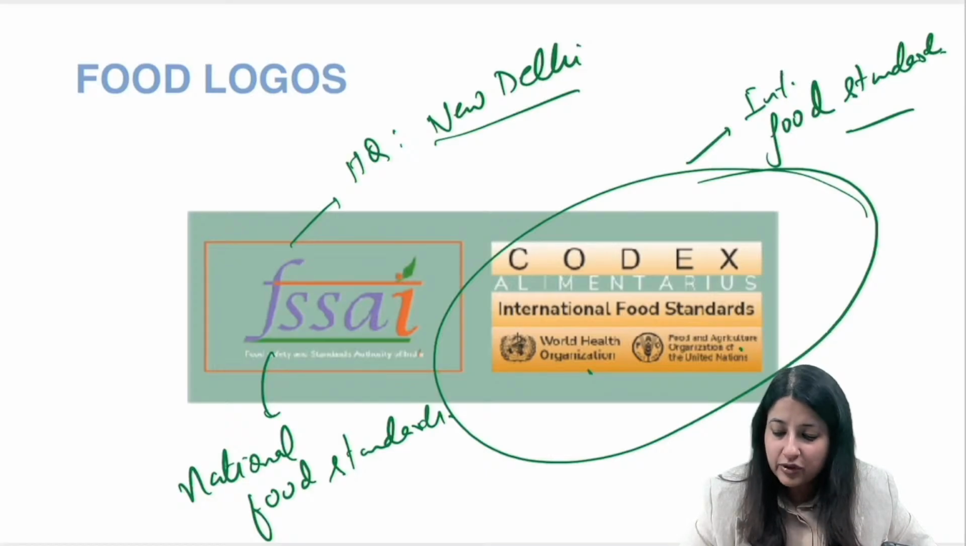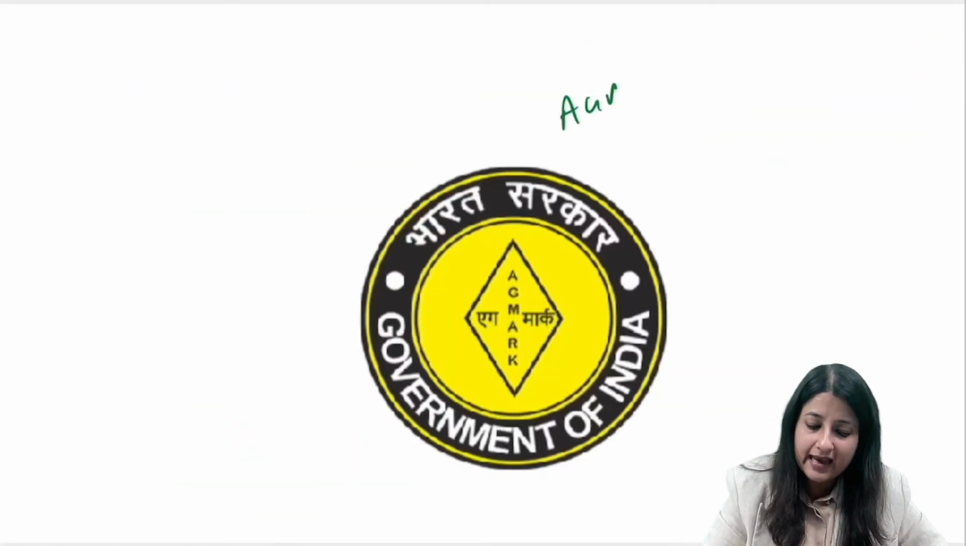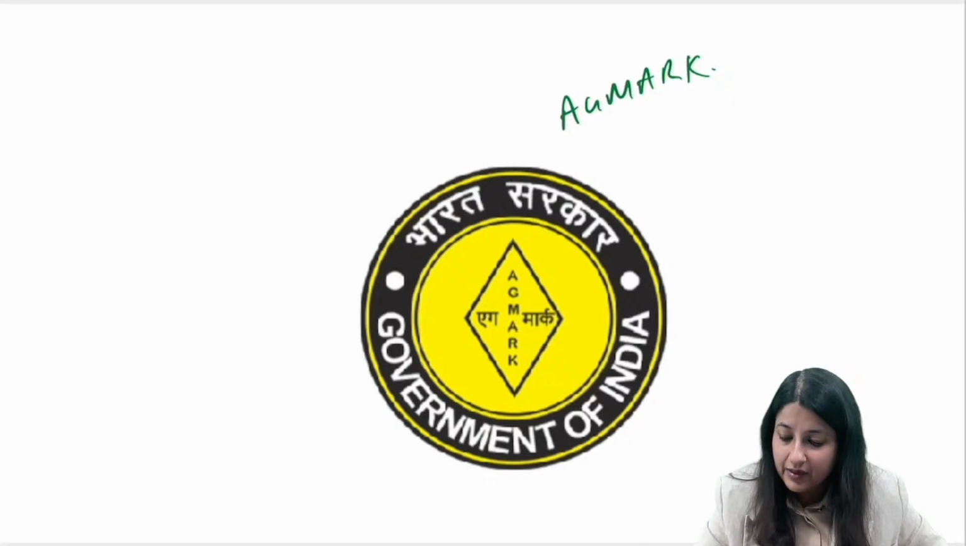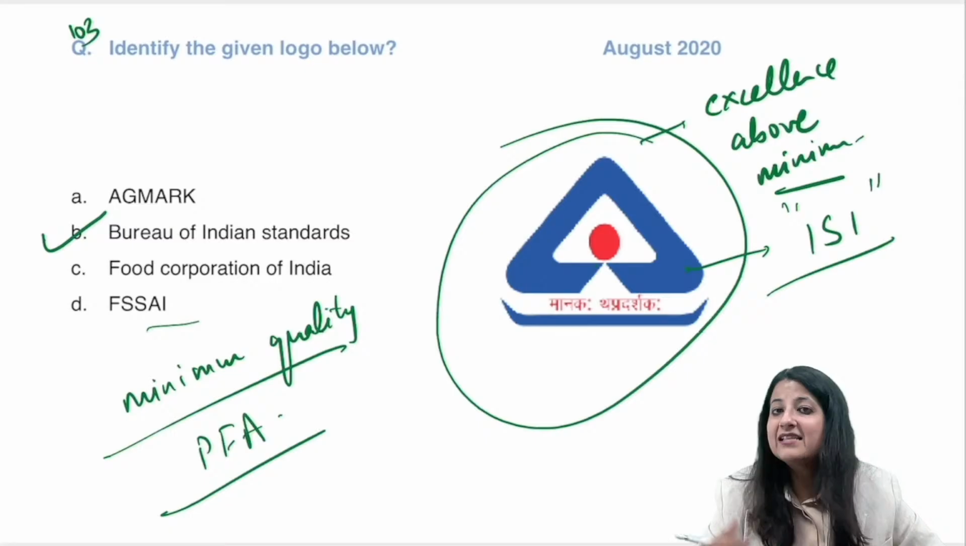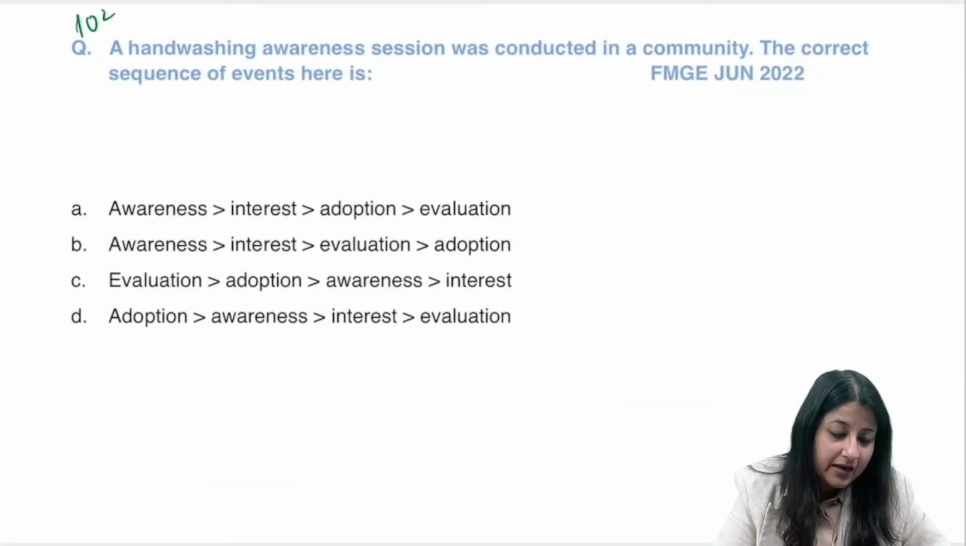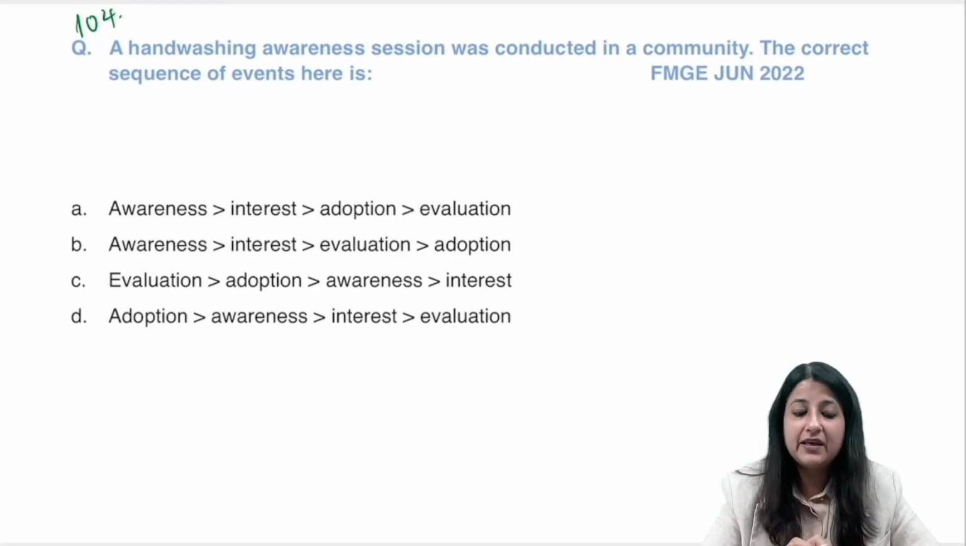And for agricultural products, guys, you have AgMark. Okay, AgMark is for agricultural products. Clear? AgMark is for which one? Agricultural product. So over here I asked you BIS, excellence above minimum, we need BIS mark. ठीक है, क्वेश्चन नंबर 104. और मिनिमम क्वालिटी के लिए PFA मार्क चाहिए. ठीक है, चलो इसका आंसर बताओ.